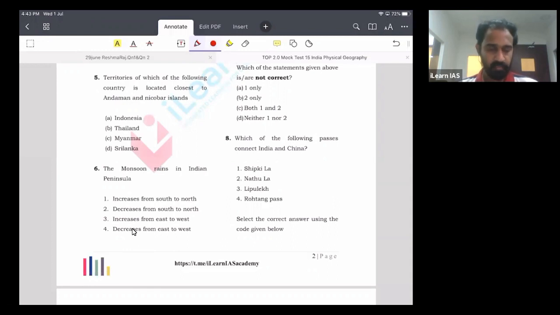So here the question is, you have to identify a country which is located closest to the Andaman Nicobar Islands, not just the Great Nicobar Island, the Andaman Nicobar Island group. So what is the answer? The answer is Myanmar. Why?